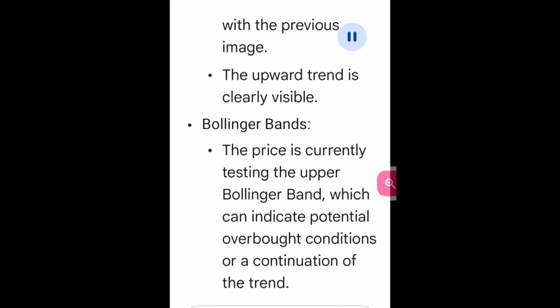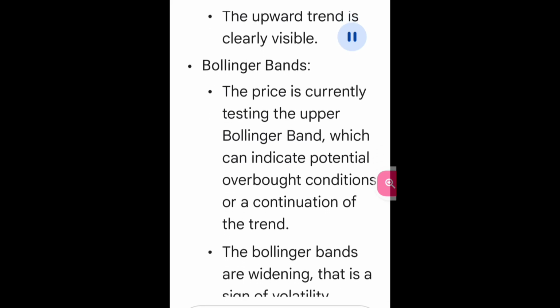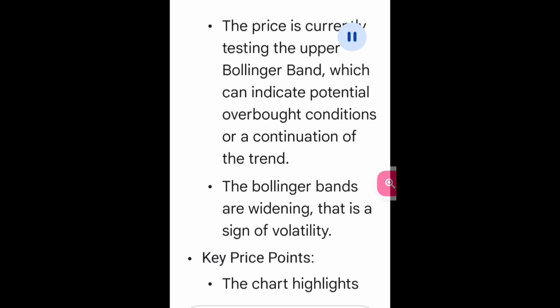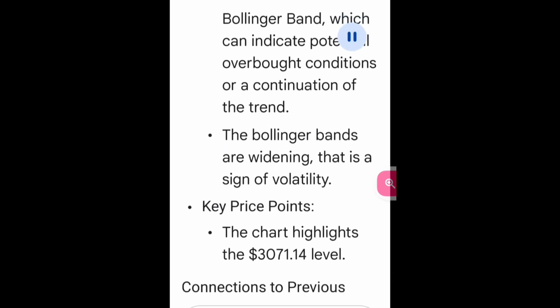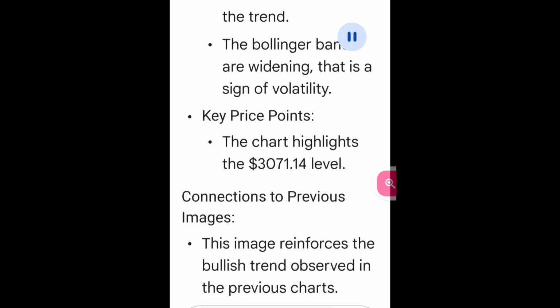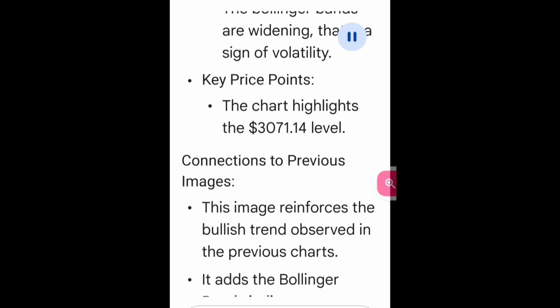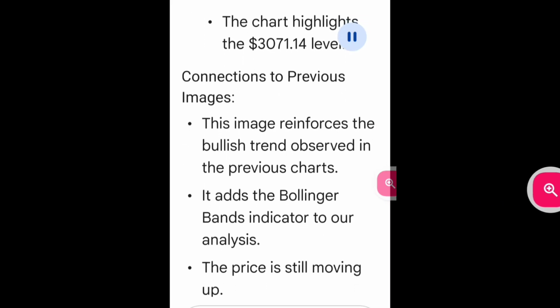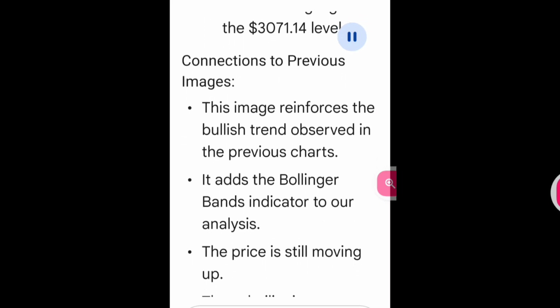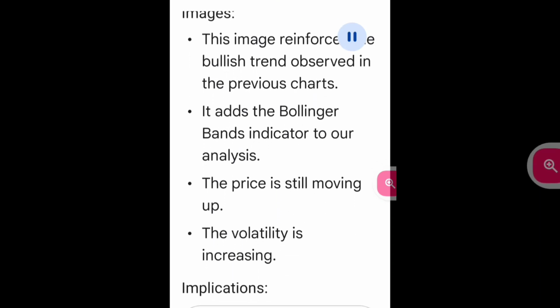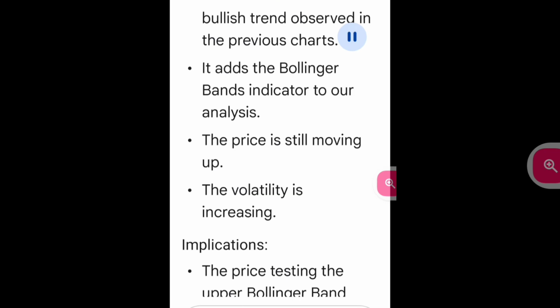Bollinger Bands. The price is currently testing the upper Bollinger Band, which can indicate potential overbought conditions or a continuation of the trend. The Bollinger Bands are widening. That is a sign of volatility. Key price points. The chart highlights the $3,071.14 level. Connections to previous images. This image reinforces the bullish trend observed in the previous charts. It adds the Bollinger Bands indicator to our analysis. The price is still moving up.